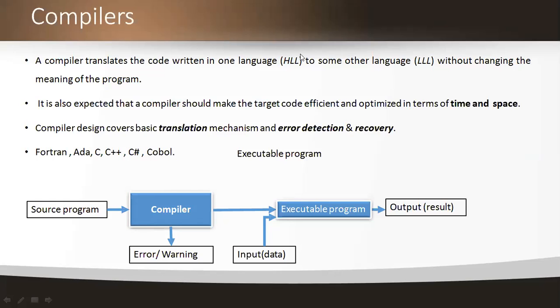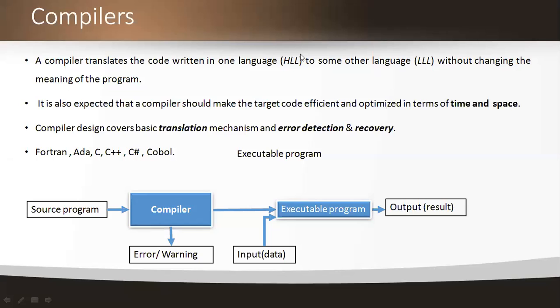And the other thing is that the compiler designs the basic translation mechanism and error detection and recovery. Before executing the program, when we are doing the compilation, there itself we can detect the errors and rectify and recover from those errors, and then again we can run the program.